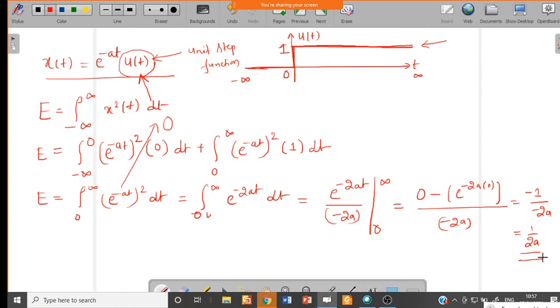Now if this a value is finite, then we can tell that it is a finite value. Whatever finite value of a will give the energy of the signal which is finite and less than infinity. So now we can say this signal is an energy signal because it has a finite value for finite a. So this signal is an energy signal.